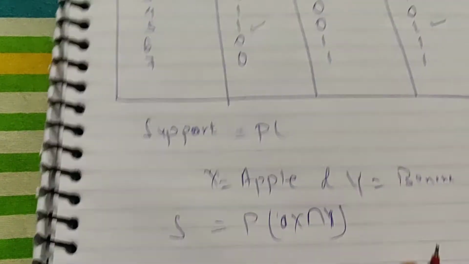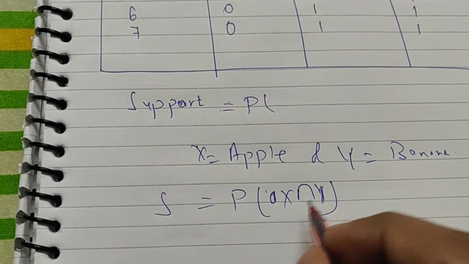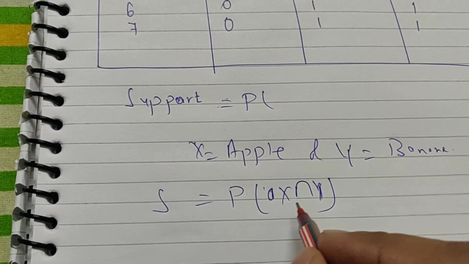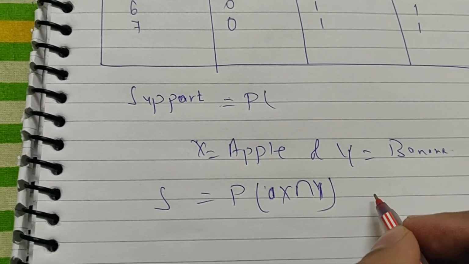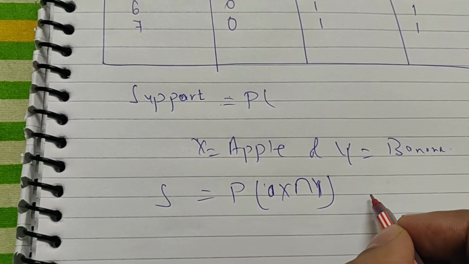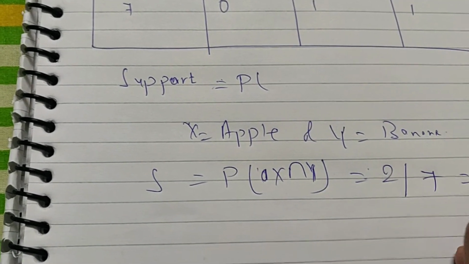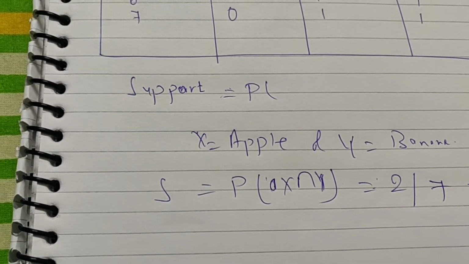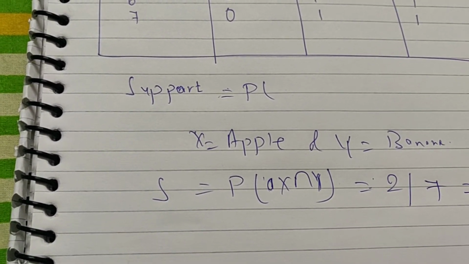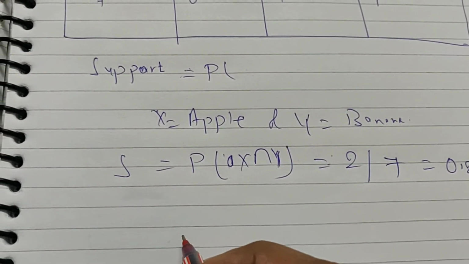So P(X and Y), we are just calculating this probability. Don't go into details much, just understand that you are calculating probability P(XY). So I'll mention 2 by 7 is equal to, say for example, 0.28. If you divide, you will get nearby that figure.